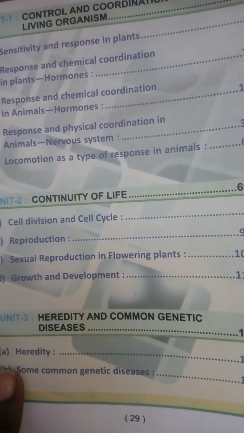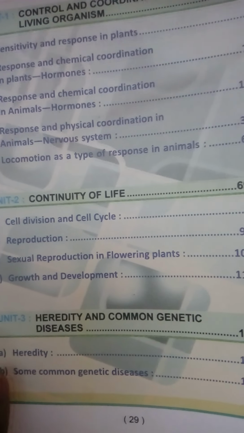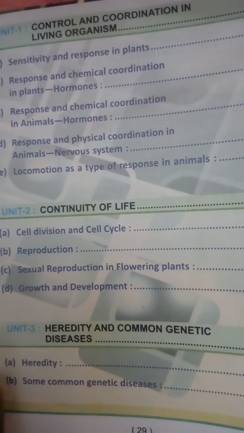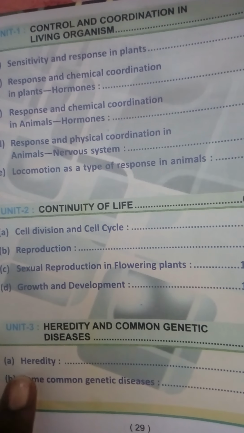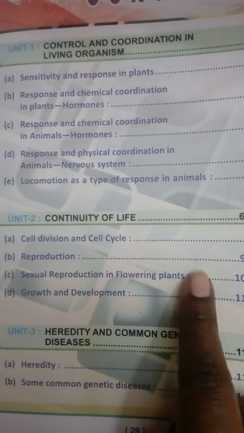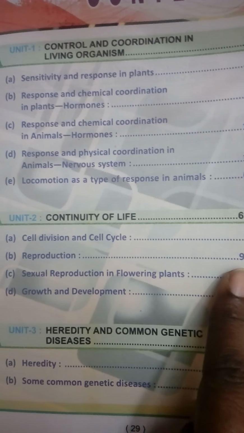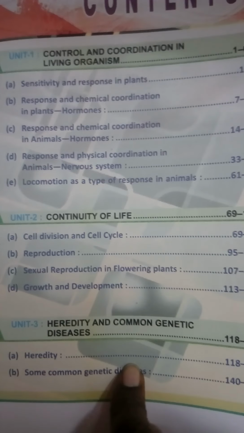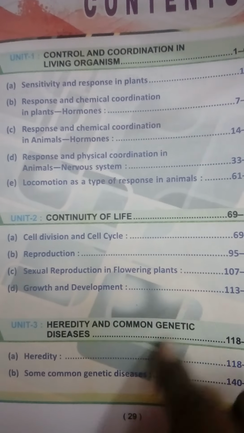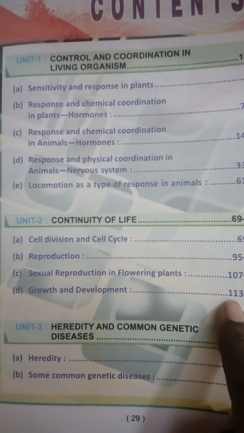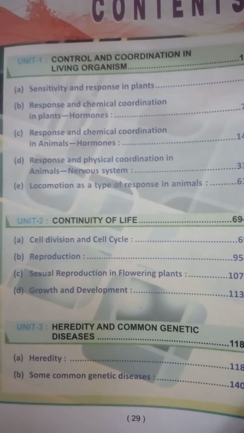In this chapter, basically the sums of genetic disease come, and you all should go through this chapter very thoroughly. And always keep in mind there is a link. If you understand unit 2 properly class, then simultaneously you will be able to understand unit 3 also. So there is a connection between these two chapters. If you study this chapter, on the other hand you will understand this chapter also.